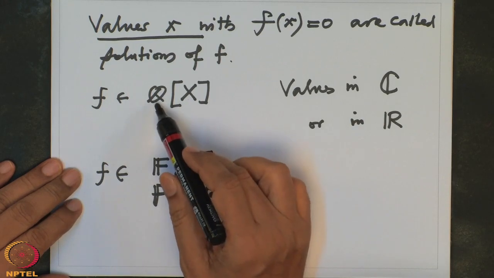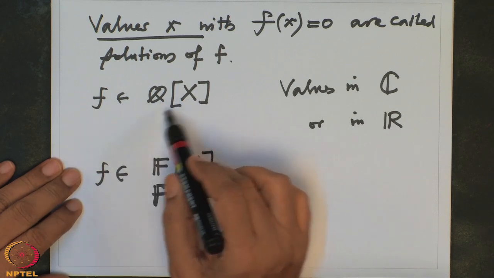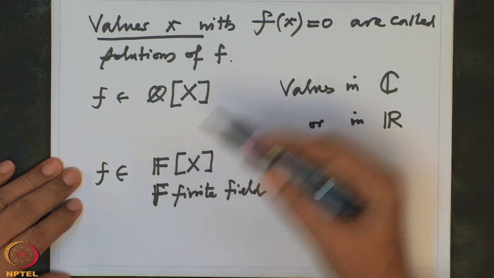This Q may not have them. Immediately after this I will give some examples. For a given polynomial, there may not be any solution in Q. So again the same problem, so we have to enlarge. That means we have to consider a bigger field. Bigger field means you are extending the operations of plus and multiplication so that it becomes a field with the same operations, so it is a subfield. So let us see some examples first, and then we will come back to the general theorem. So, examples.